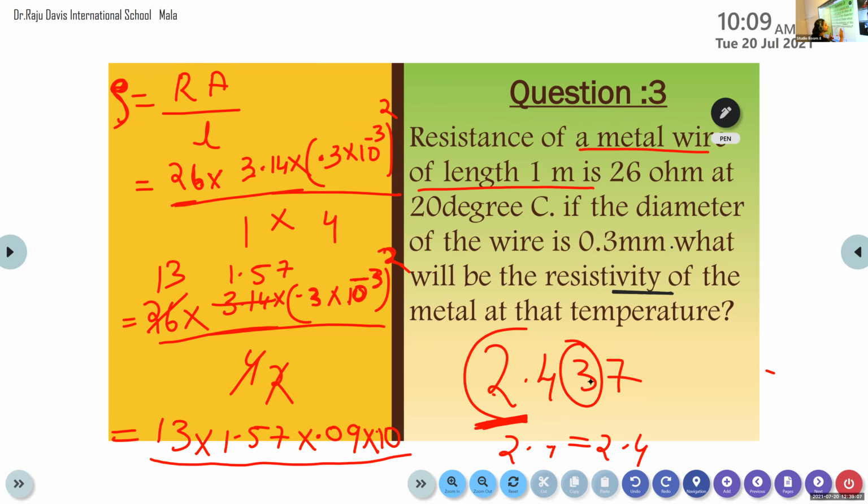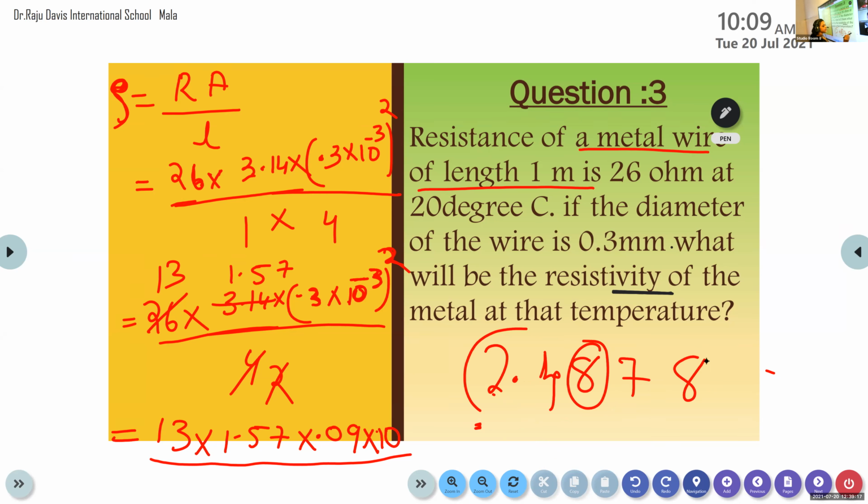But here instead of this 3, if you have 2.487, here we are going to drop the digit 8. 8 is greater than 5, so we can round off the number into 2.5. Here we are increasing the 4 by 1, because the next digit 8 is greater than 5. Did you get the difference?